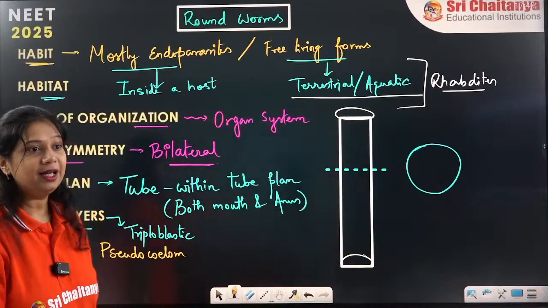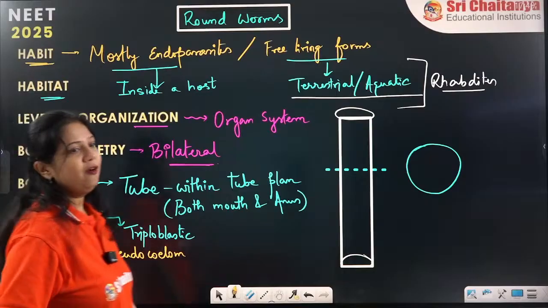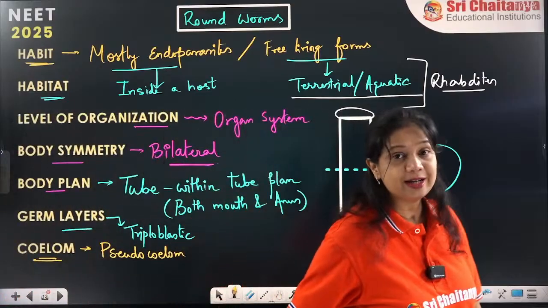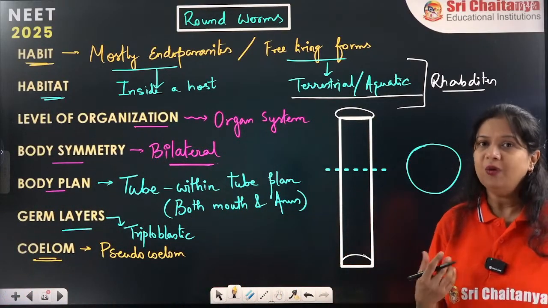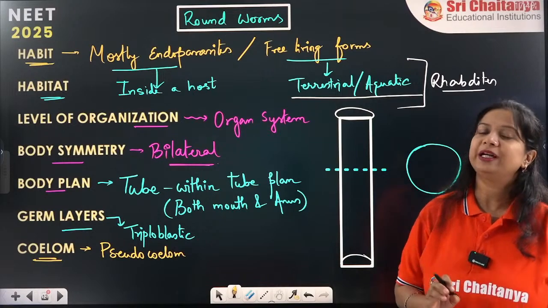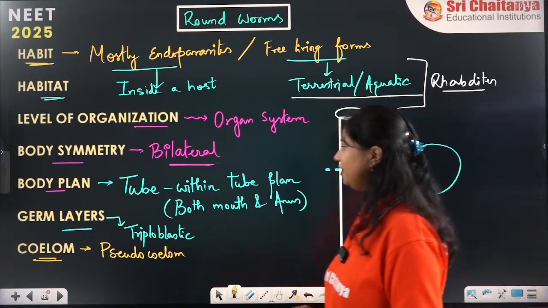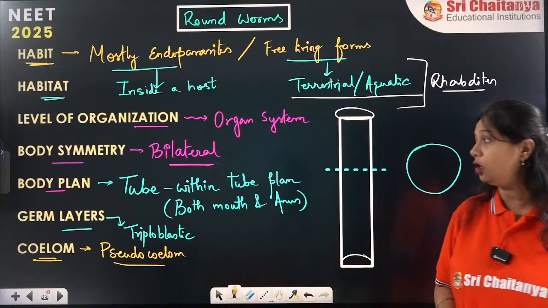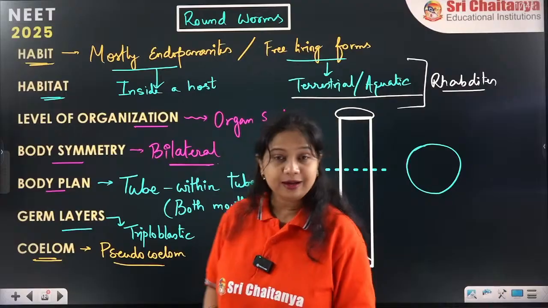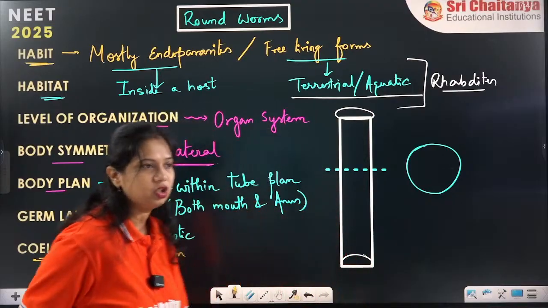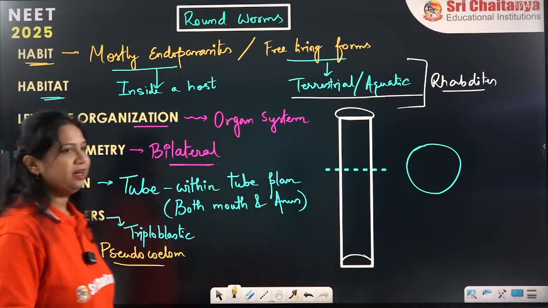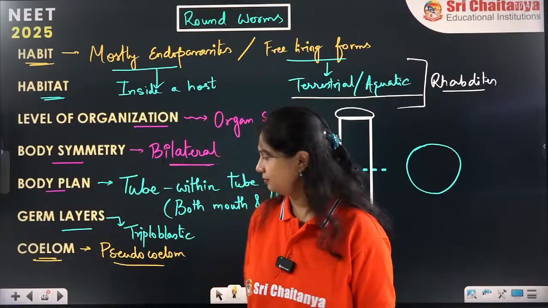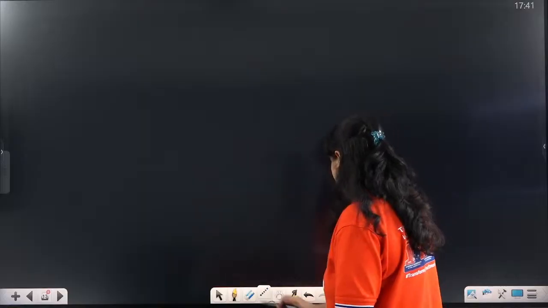Why are they called pseudocoelom? Now who will be the first one to answer, because we have already discussed what is acoelom, what is pseudocoelom and what is complete coelom. So if they have a pseudocoelom body cavity, what is the reason behind it? Can anybody answer me? Till then I am making the diagram again. Give me the answer.